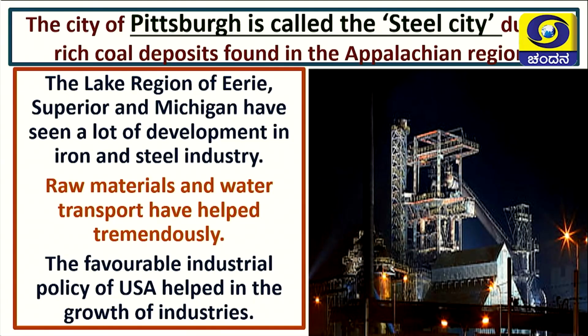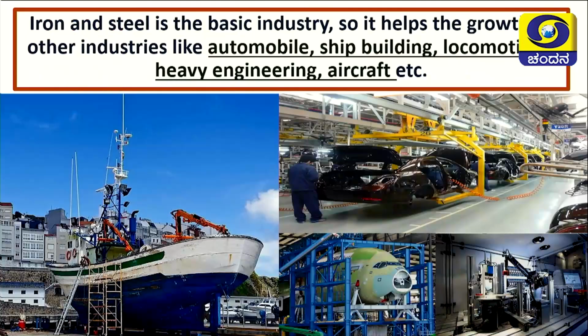Okay, just recall it. The favorable industrial policy. Here the bureaucracy is helping the industries, hence the favorable policies of the USA are helping the growth of industries. Then iron and steel industries are known as mother industries. Remember it, children. These are the basic industries also. They give a boost to many other industries, just like automobiles, shipbuilding, locomotives, heavy engineering and aircraft, as we are seeing all together in this picture.